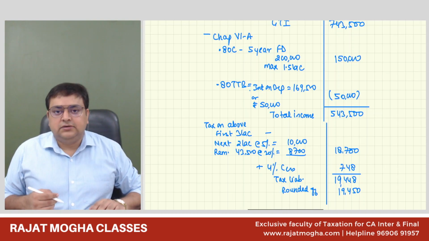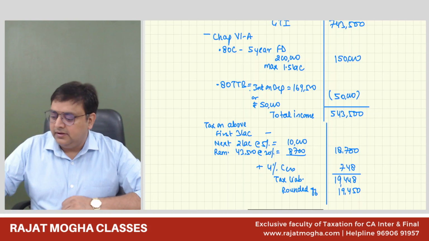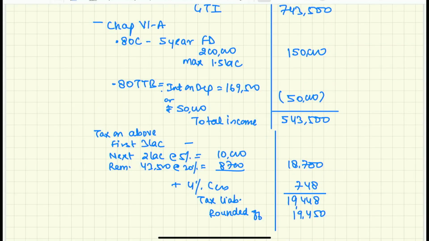So this was the answer to the first part. Let me know if it's done. Done, sir. Okay.